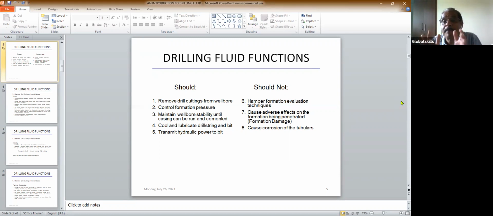So you should prepare a drilling fluid such that it removes cuttings, cools, and everything, but side by side it should not cause corrosion or damage the formation or hamper the evaluation technique. So this is should and should not.